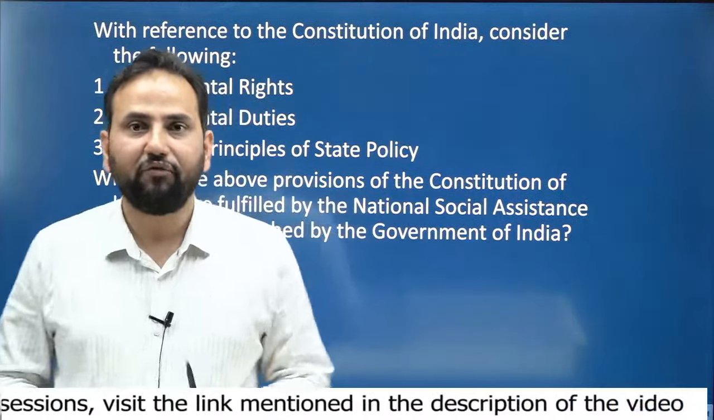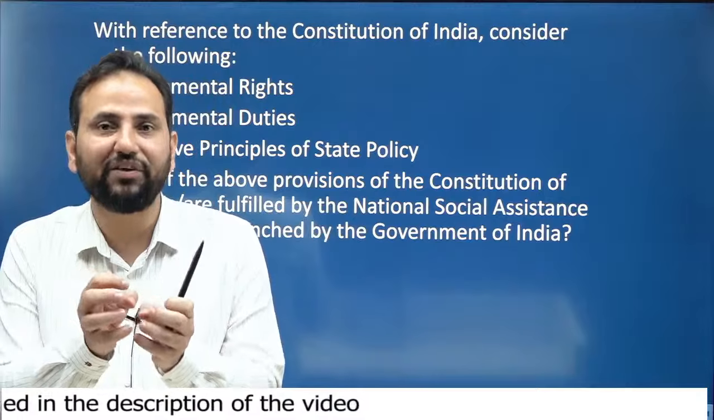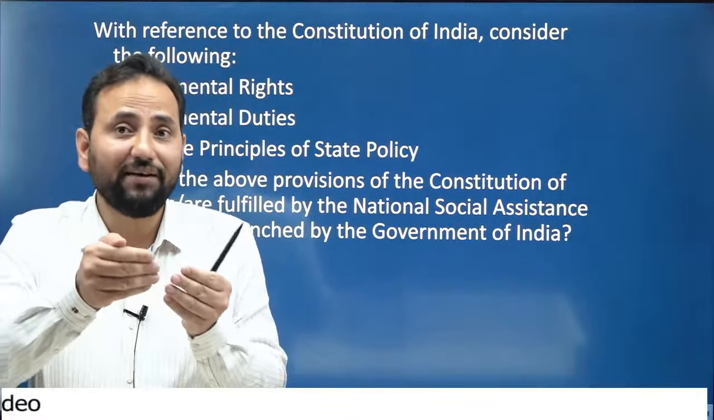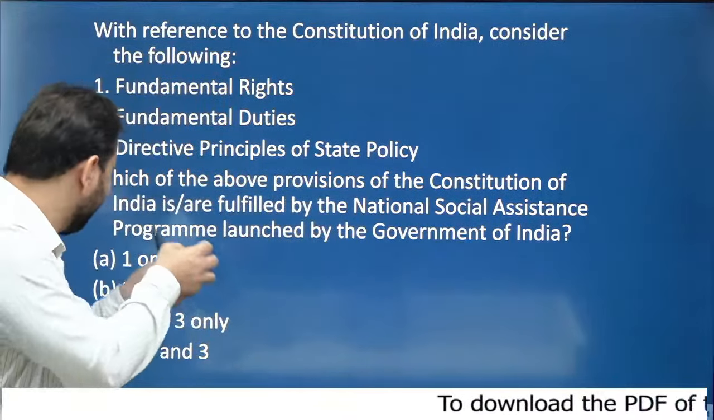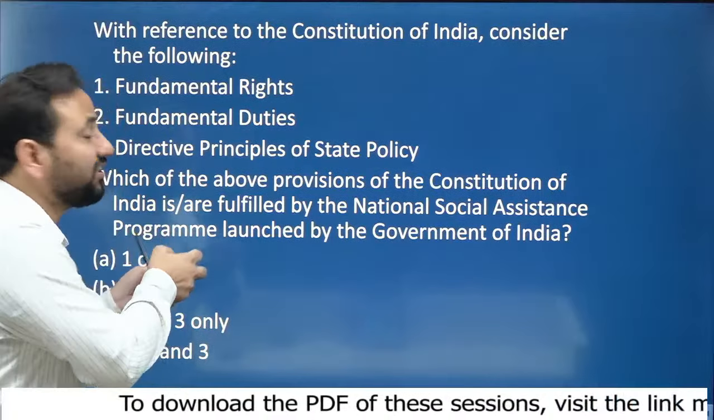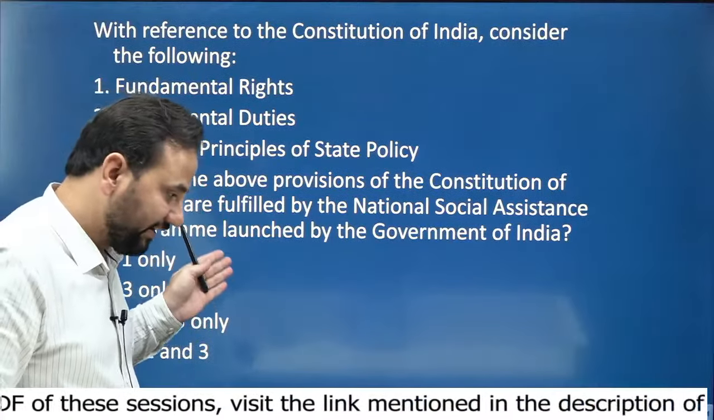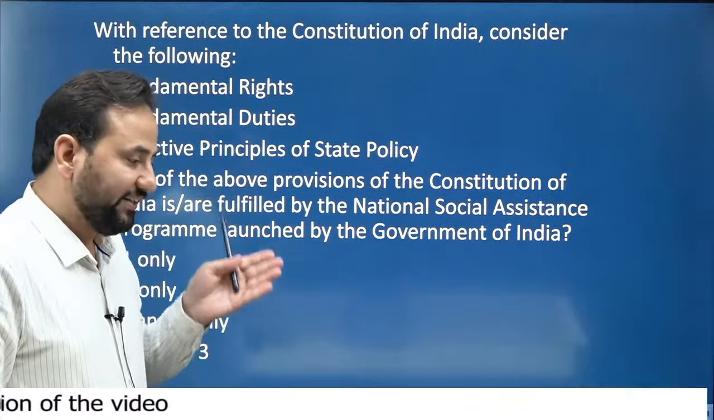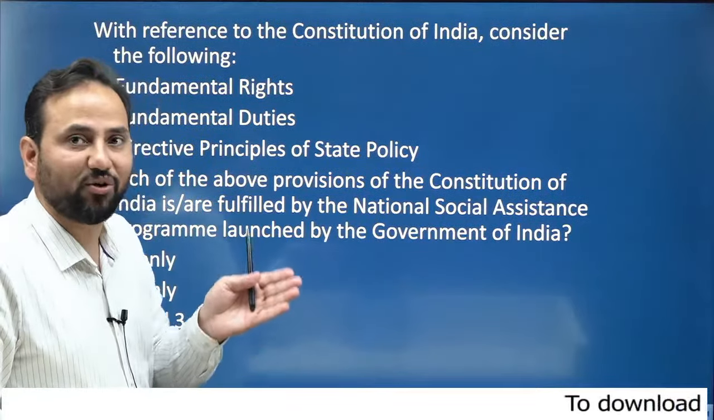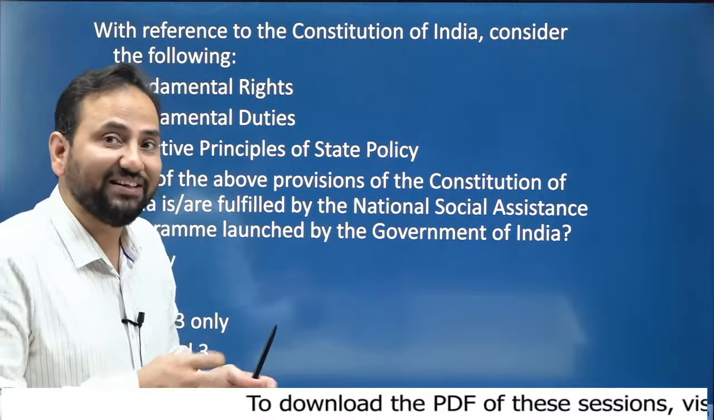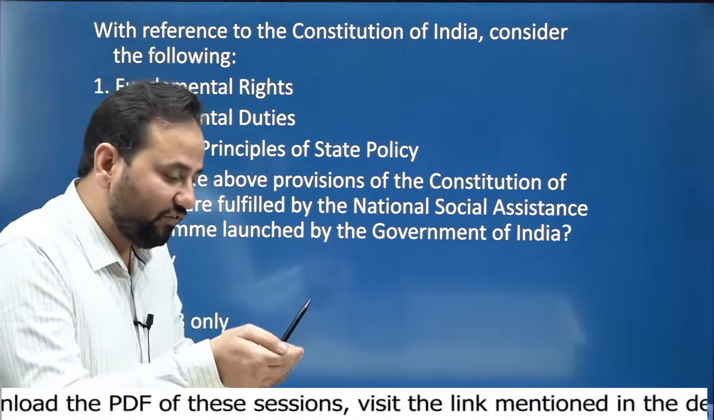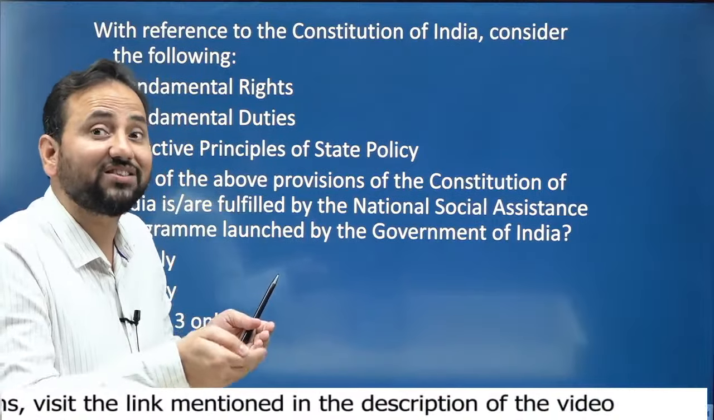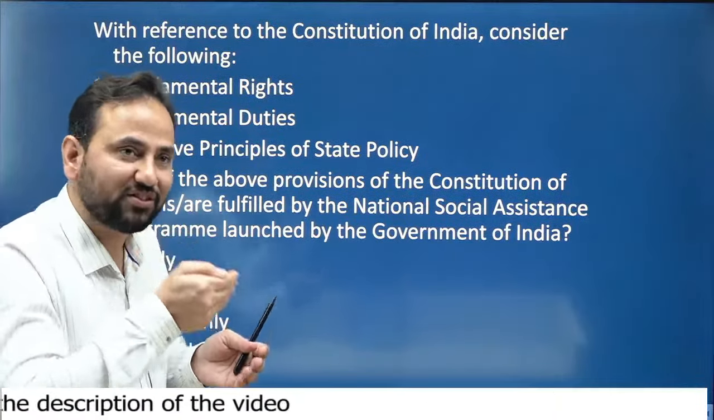Now the point is, we have been seeing various schemes, various initiatives by the government. We have to understand that these initiatives are related to which among the following, and how are these initiatives related to the DPSPs? We also need to understand that with reference to Article 39, Clause B and Clause C, what initiatives we have and how the government is trying to improve the social justice and economic justice situation.